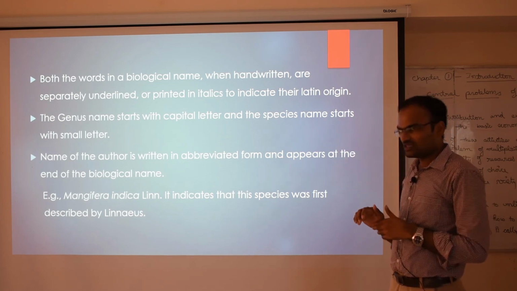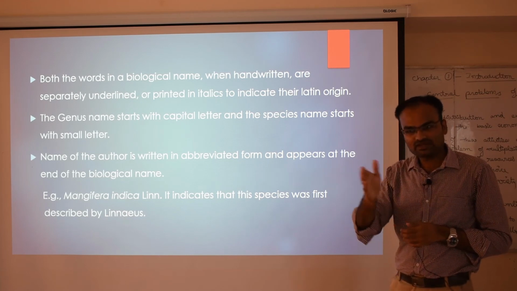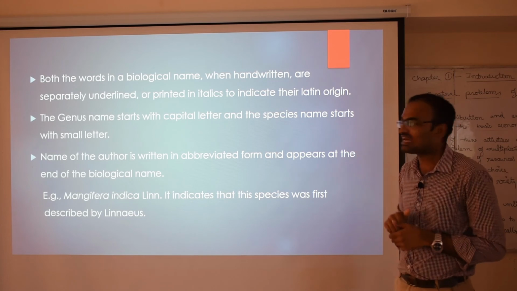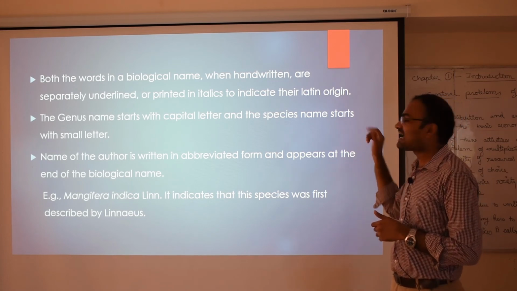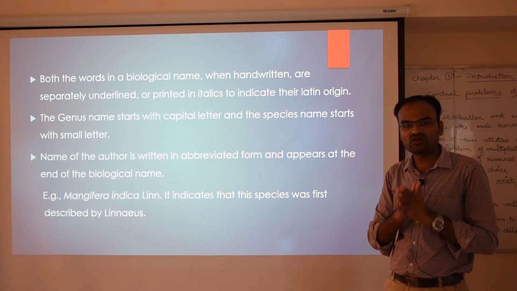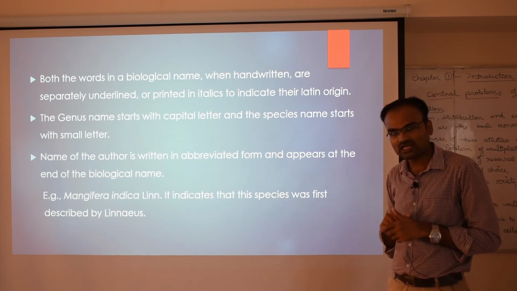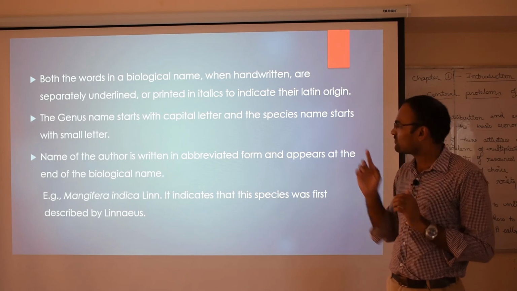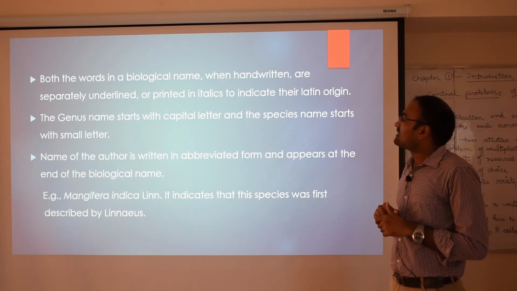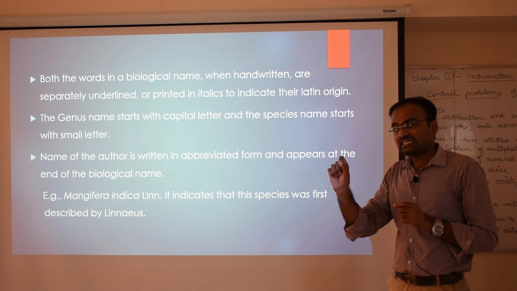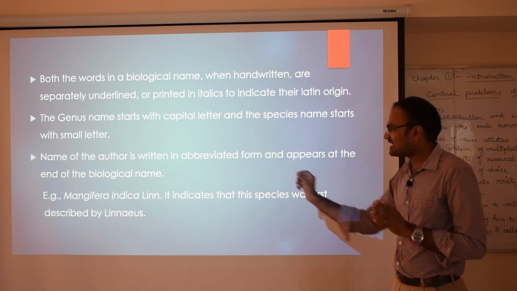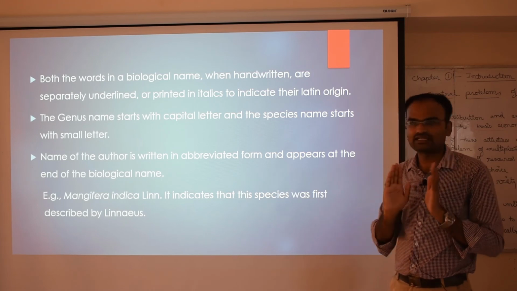Or printed, if we are going to print, for example, as you can observe in the textbook, when it is printed, it should be in italics to indicate their Latin origin. Whenever we print the scientific name or the biological name, it should be in an italics font. But whenever we write the scientific name, it need not be in italics. It can be in a normal font, but it has to be underlined separately.